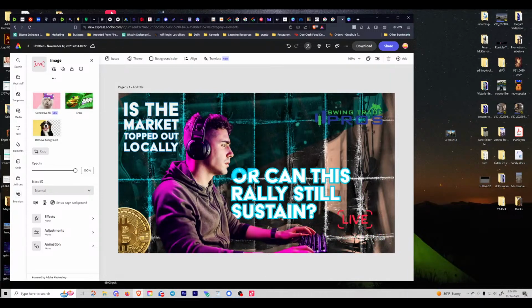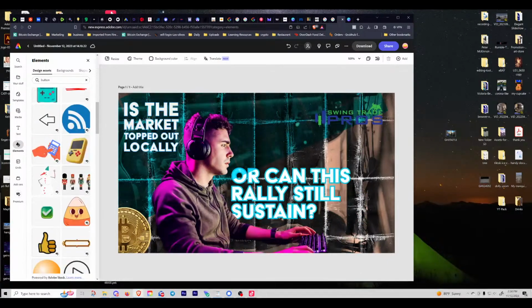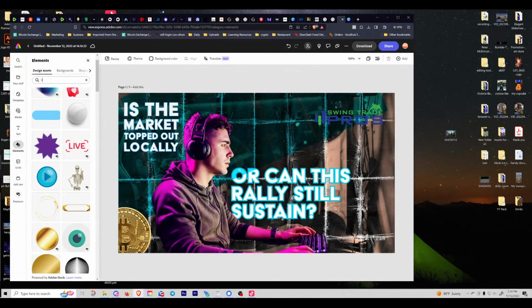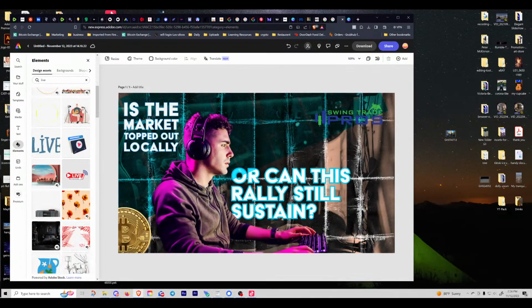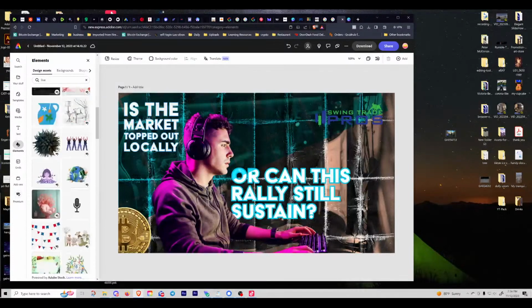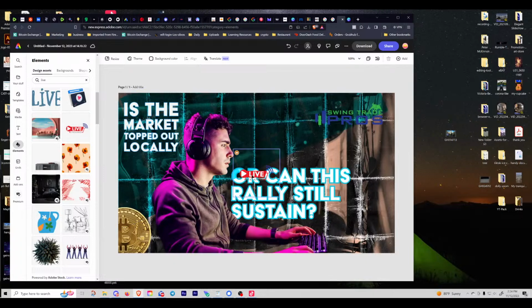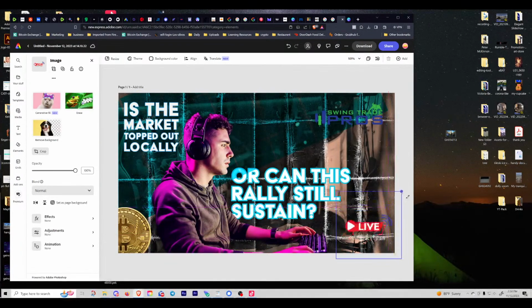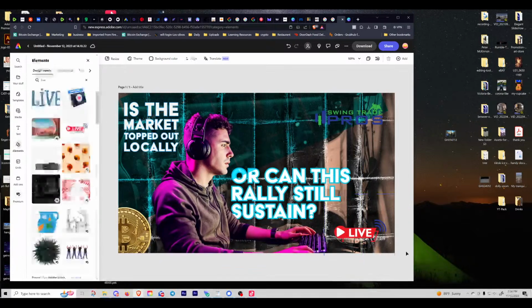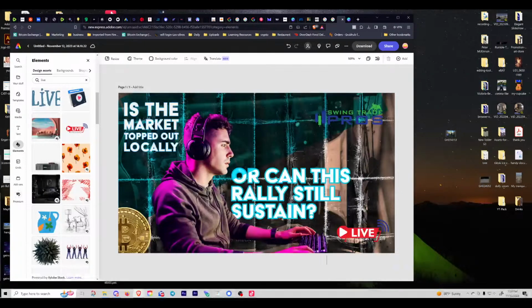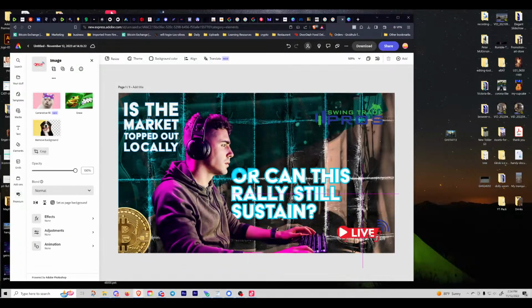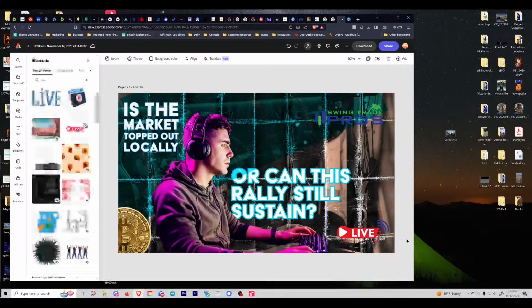Now this one, I like the word live stream better than just live because that could be like a recording, like a video camera type thing. So I'll just see what happens if I type in live stream or live. This one, live streaming, could be cool. Let's put it over here. Because some people might click that if they see it's live because they like the interactivity. Just like I'm doing live stream here, you can ask me questions, you can talk to me. So I think that's cool. I'm gonna go with this one, submit it over for approval, and that's gonna be good.